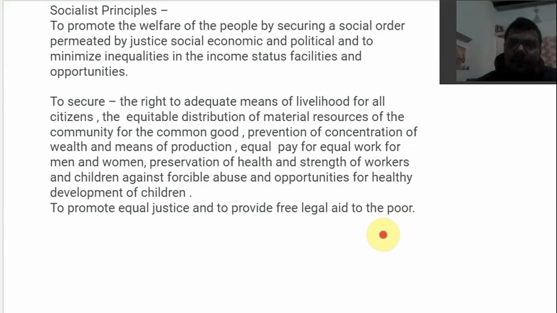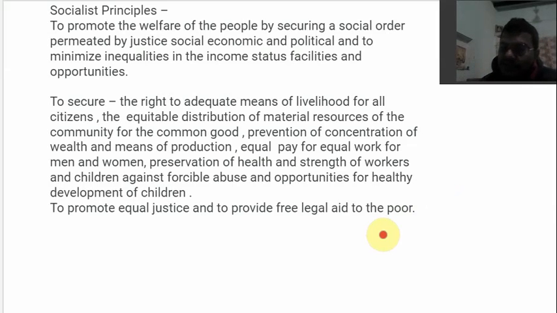The next is to promote equal justice and provide free legal aid to the poor. Justice should be equal, everyone should be treated alike, and free legal aid should be provided to the poor. Even if you give rights to everyone, the poor who have no means to reach court, how are they going to defend their rights?